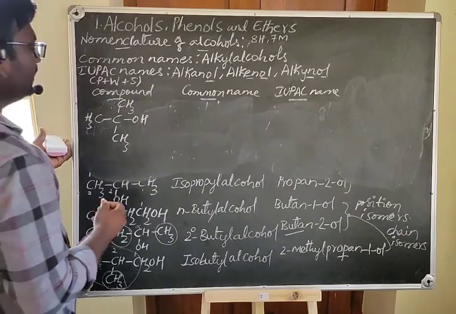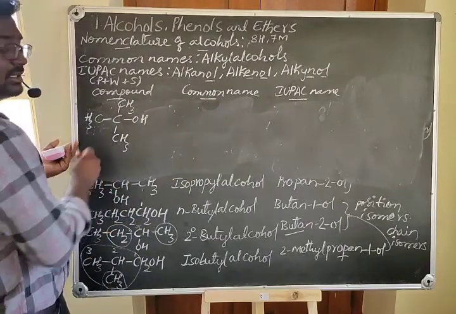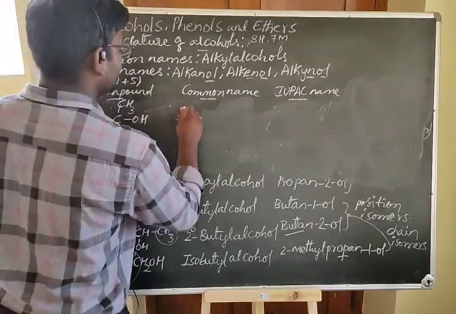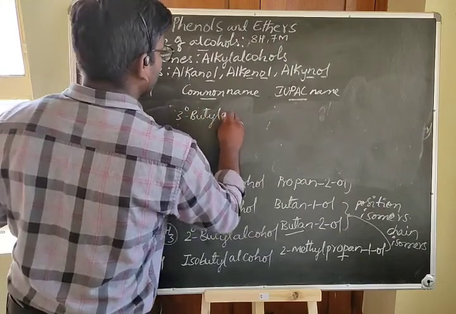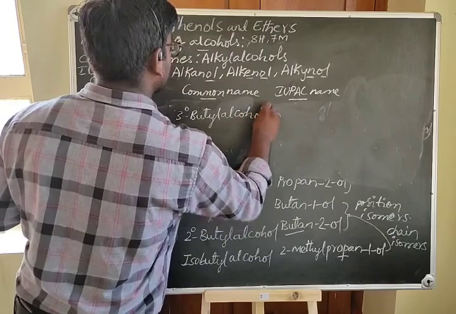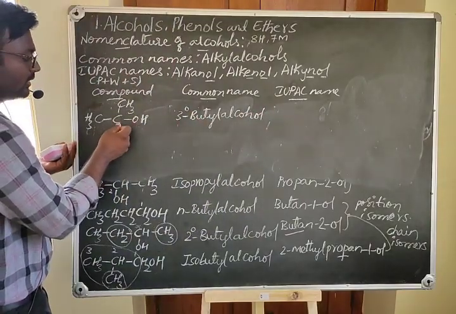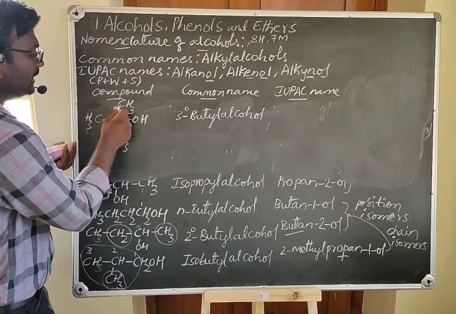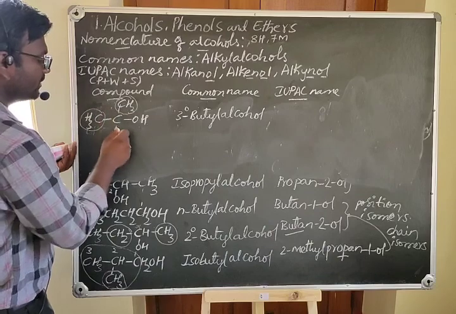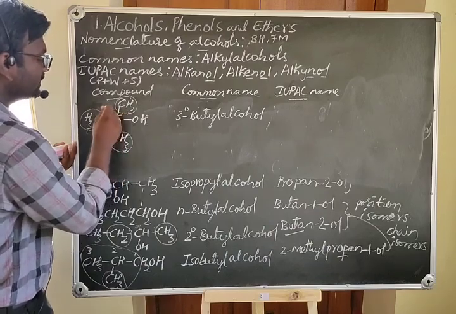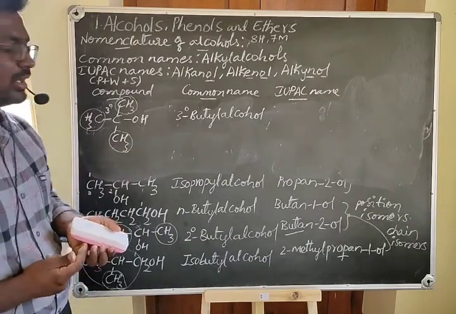Here in the common system you can write this compound as tertiary butyl alcohol. See, in this structure, the OH containing carbon is linked to 3 other carbon atoms. Therefore, this carbon is a tertiary carbon and the corresponding alcohol is a tertiary butyl alcohol.